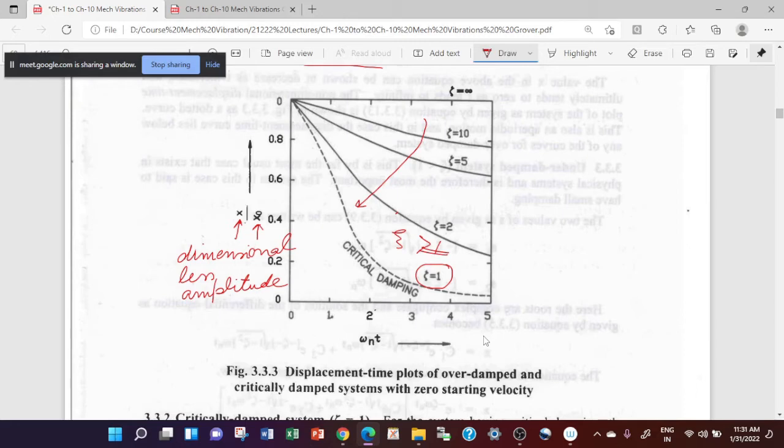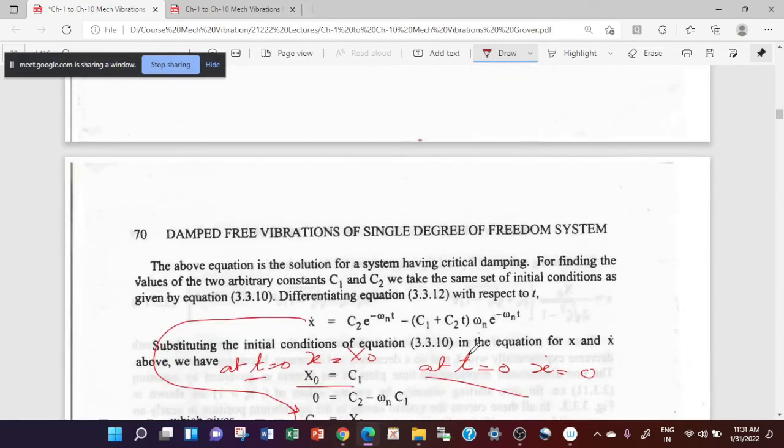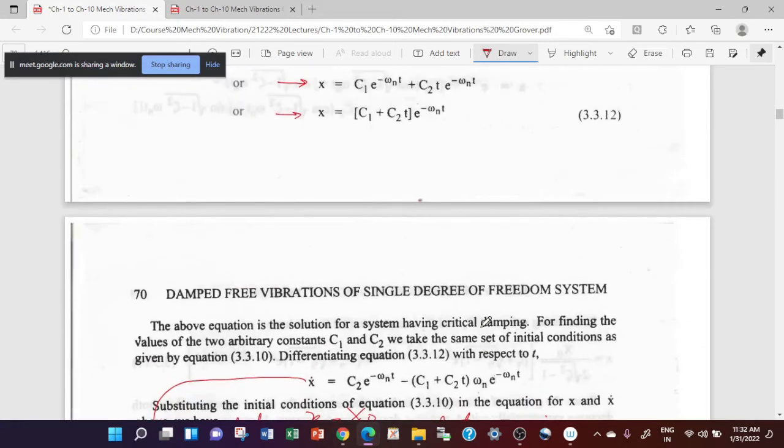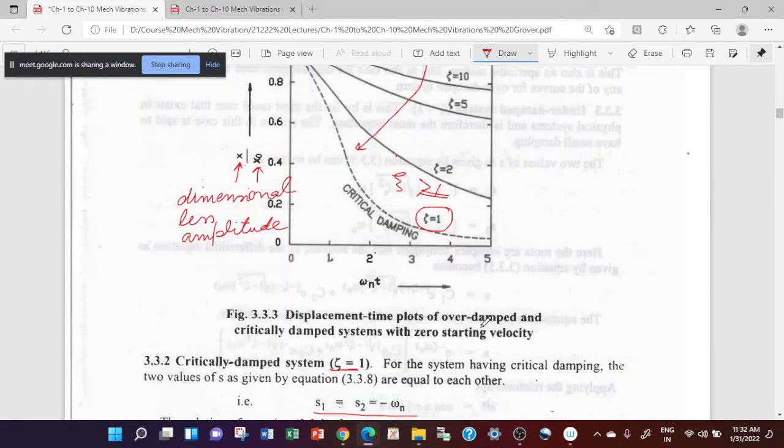Again, this has an exponential decay of the amplitude of x, and because of that, you again have an aperiodic motion of the mass. So this is the limiting condition for aperiodic motion.